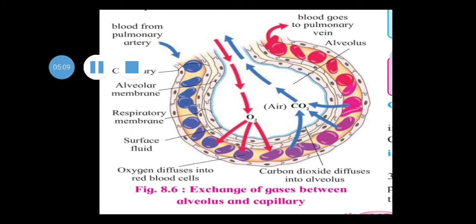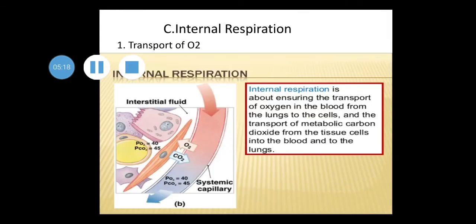Similarly, the partial pressure of O2 of blood in pulmonary capillaries is 40 mmHg, while in alveolar air it is 104 mmHg. Due to this difference, O2 diffuses from the alveoli to the capillaries.